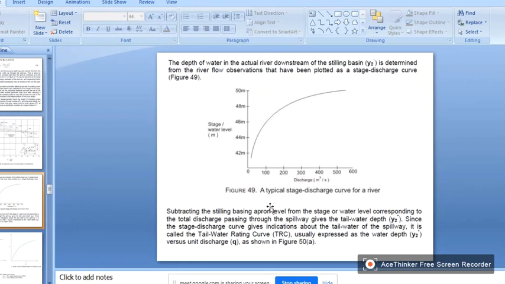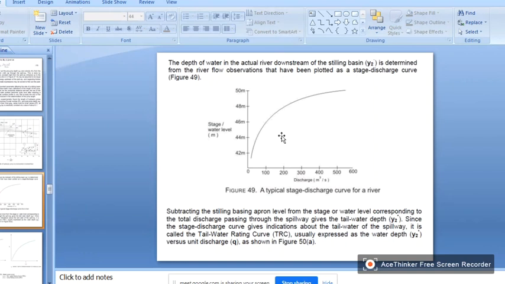If there is more discharge, the water level will be more in the river. If less discharge, relatively less depth in a river. So this curve is available with you, because that depends upon the cross section of the river, right? This curve is developed.